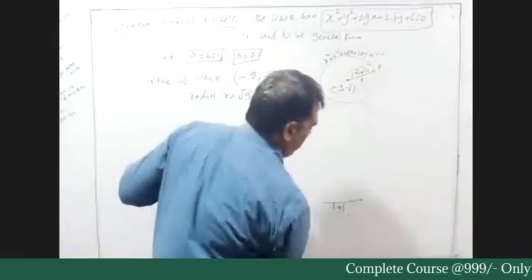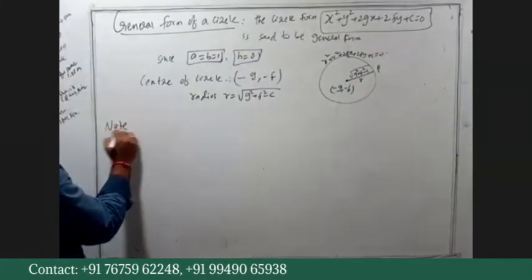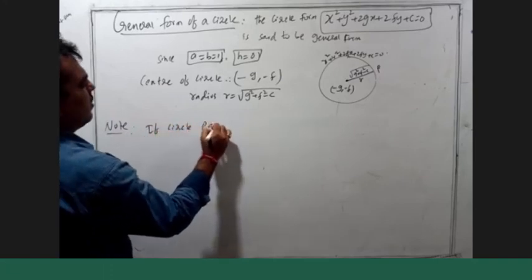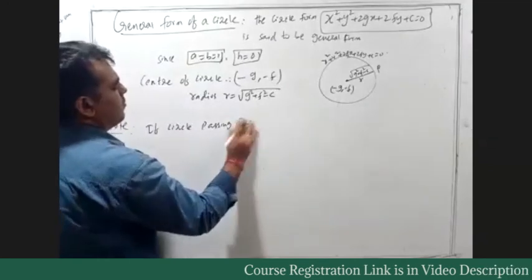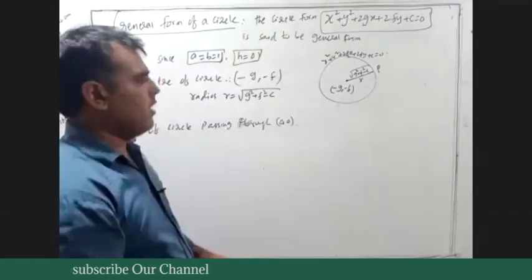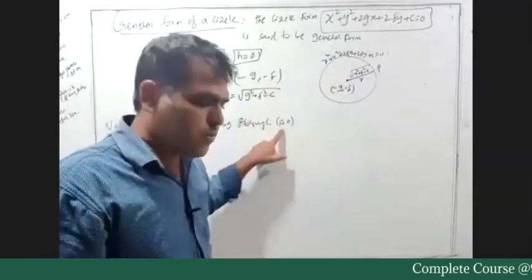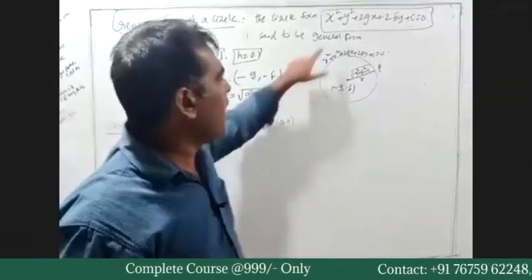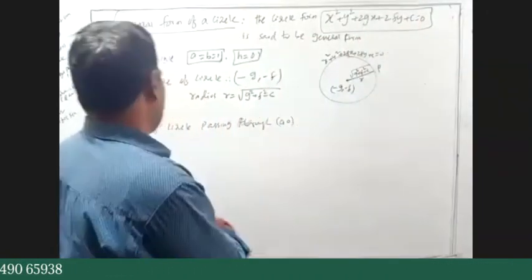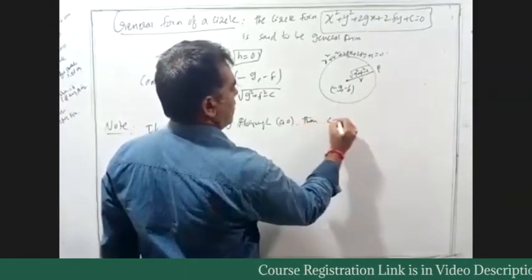Next, if this general form of a circle is passing through the origin, what will happen? Note this. If the circle passes through the origin 0 comma 0, it means the point satisfies the equation of the circle, right? Substitute the point in the equation of the circle. Now you substitute, what will happen? 0, 0, 0, 0. So c is equal to 0.